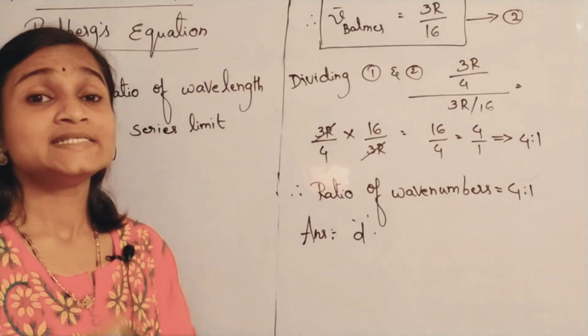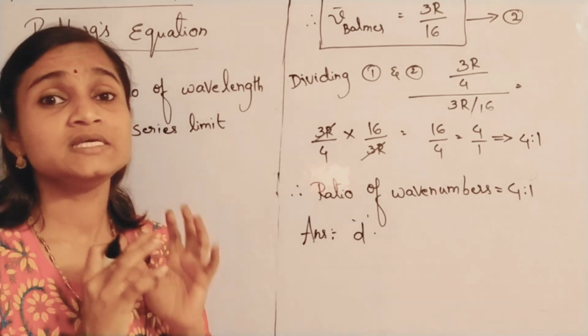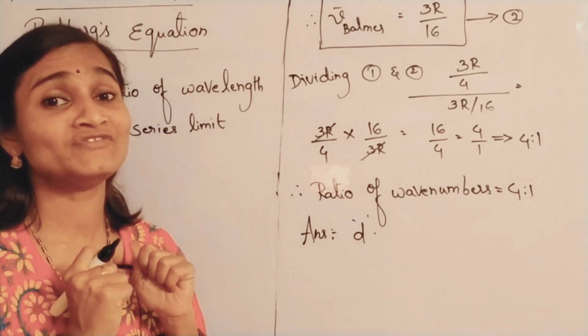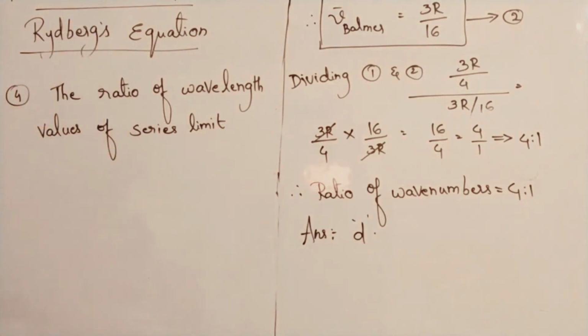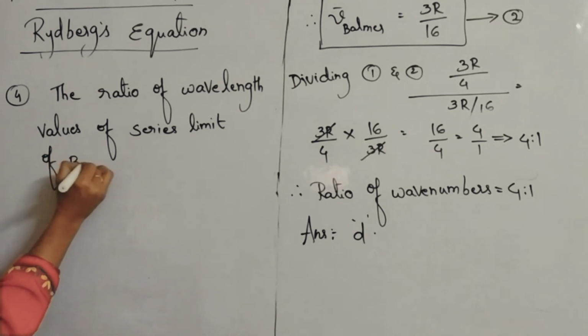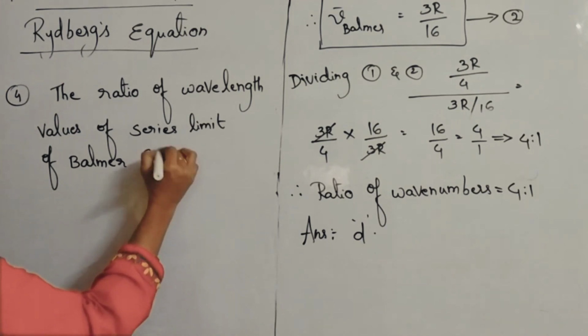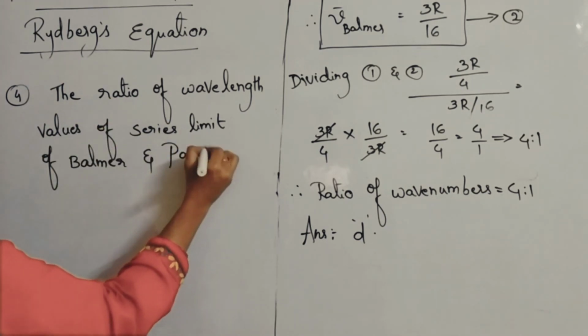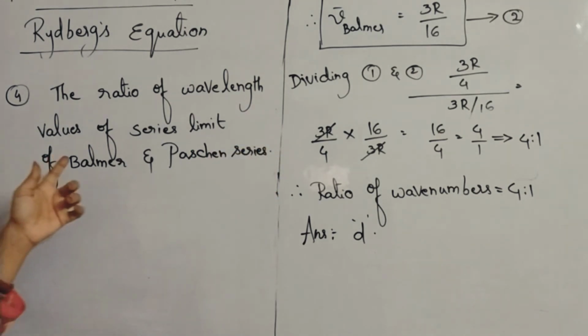What is that? Series limit line means N2 is always equal to what? Infinity. Series limit line or limiting wavelengths you have to find, then N2 value will always be infinity. Yes, very good. So series limit line of what series? Of Balmer and Paschen series. He is asking us to find the ratio again. You have to find the series limit for the Balmer series as well as for the Paschen series, and then you have to find the ratio of them.